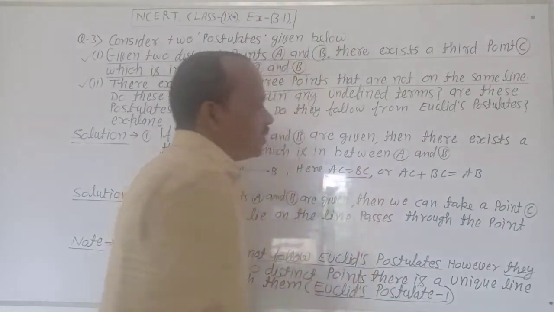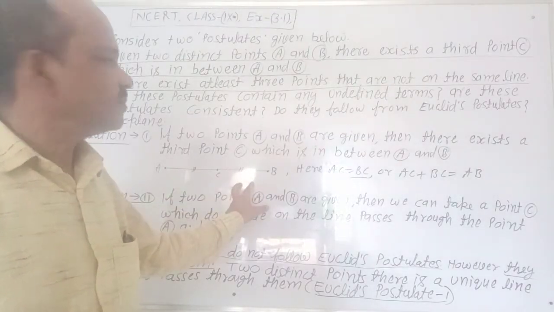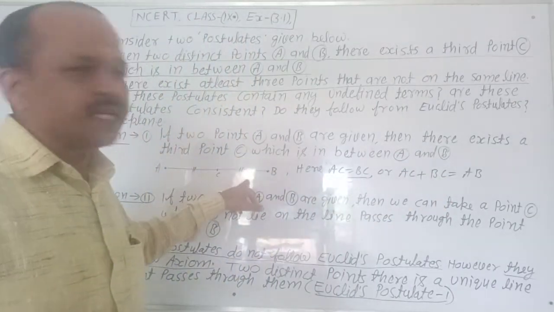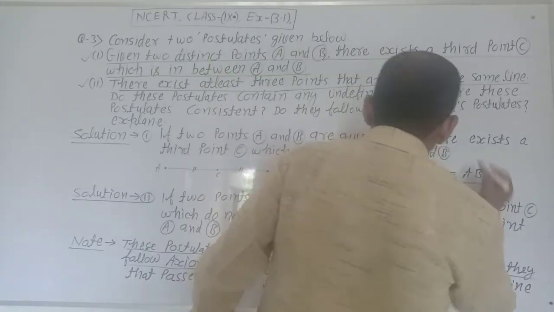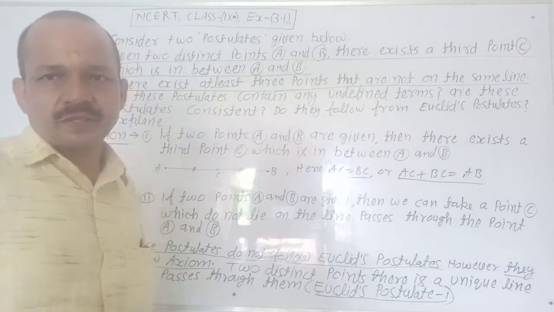AC equal to BC. AC plus BC equal to AB, according to the first postulate.